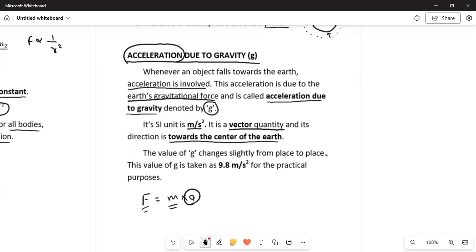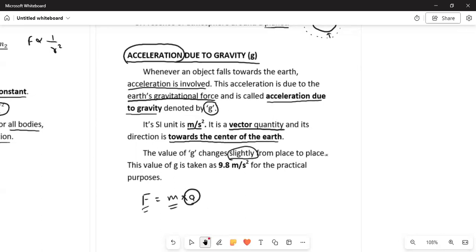Then it is saying that the value of g, the acceleration due to gravity, changes slightly. It is not a major change, it is a slight change. Slight means a very small amount. It changes slightly from place to place.